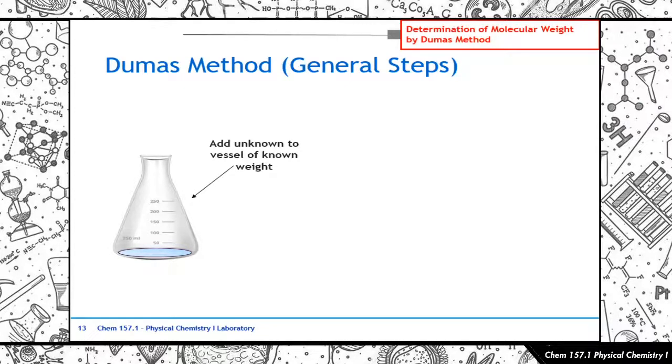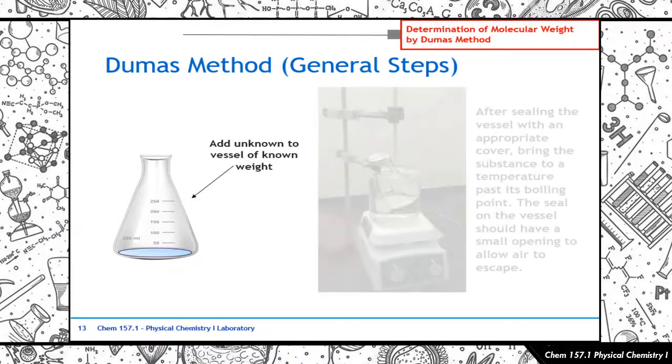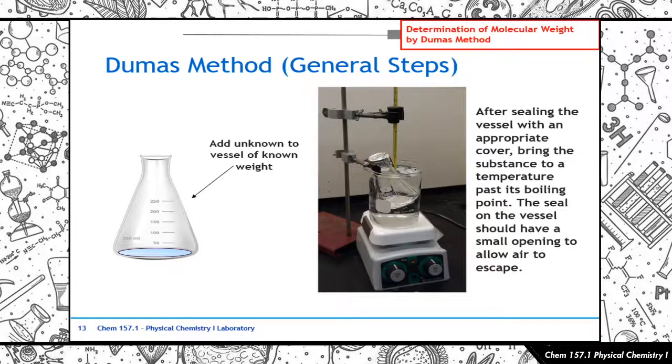Okay? And then after sealing the vessel with an appropriate cover, bring the substance to a temperature past its boiling point. In this case, the modified method at least, you seal your vessel containing your unknown substance, tapos ilalagay nyo siya in a hot water bath like this one, in a large beaker.